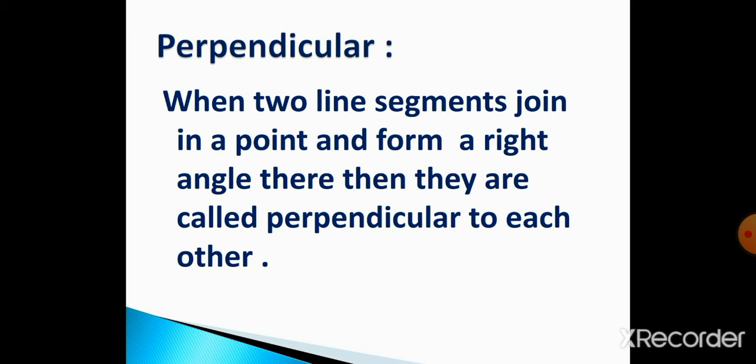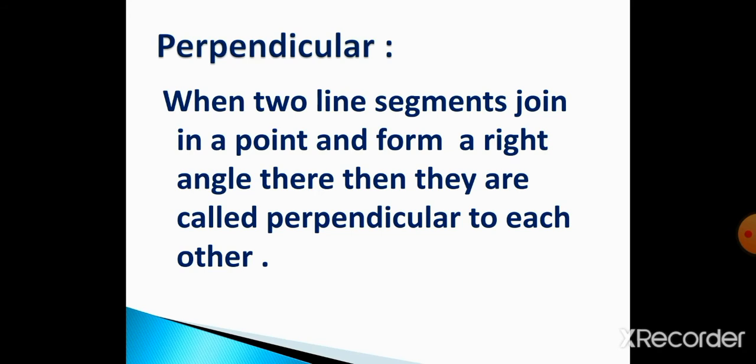When two line segments join in a point and form a right angle, then they are called perpendicular to each other. So for making the perpendicular, how many line segments do we need? Two line segments.